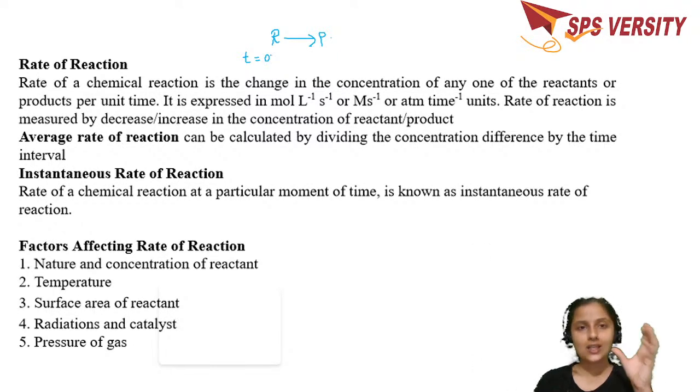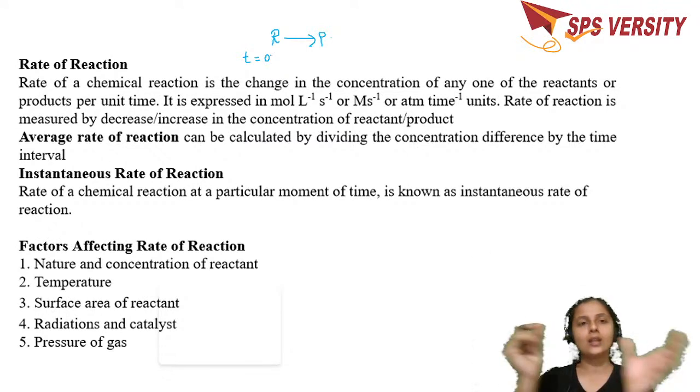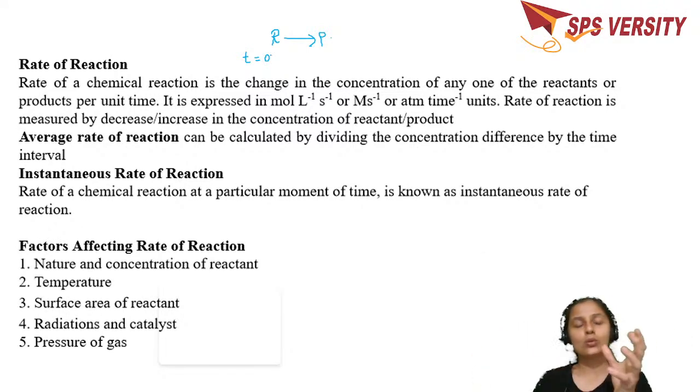Now the initial concentration when you started the reaction and the final concentration after 10 minutes, the initial concentration minus the final concentration, or the other way, divided by the time in which this change happens, that's called the rate of the reaction.